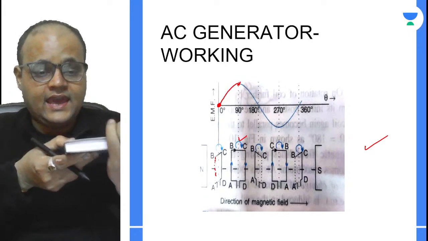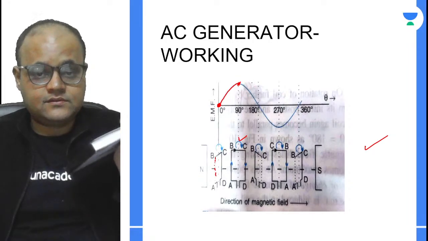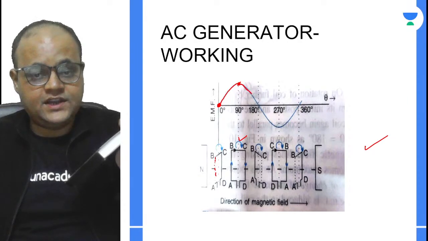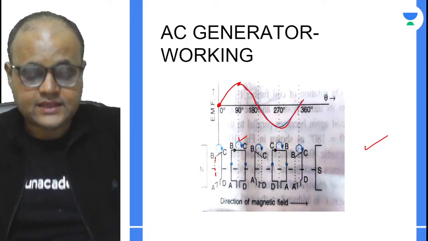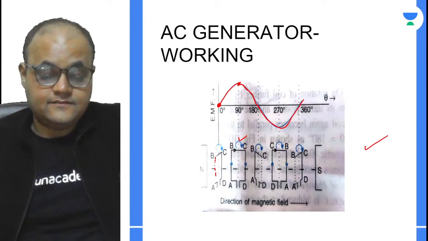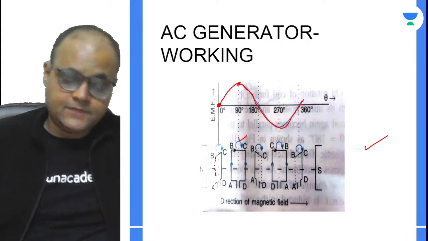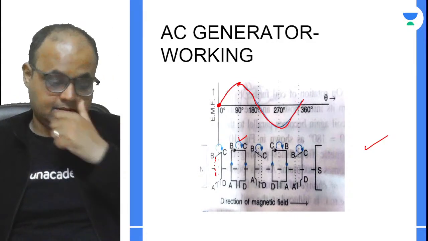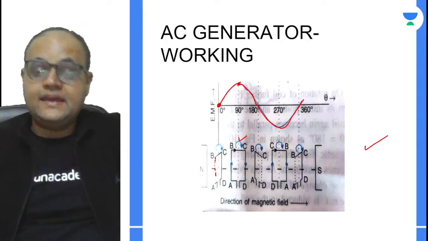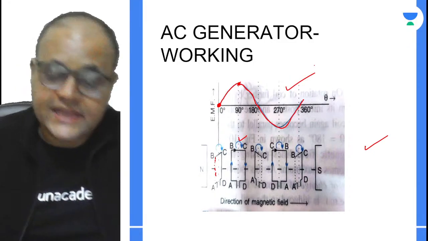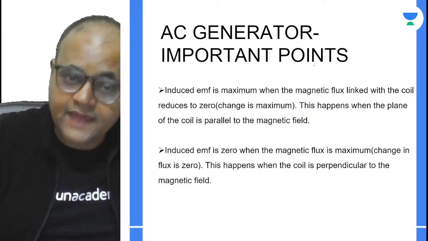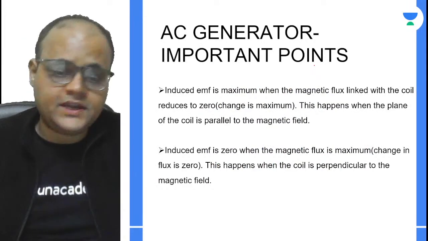Now, again, the flux is increasing, but again an EMF is induced, but the current is flowing in the opposite direction, and you get a sinusoidal variation. I hope you have understood. Yes, this is how the EMF is generated, and once an EMF is generated, the current will indeed flow in the circuit. Okay, now these are few very important points.